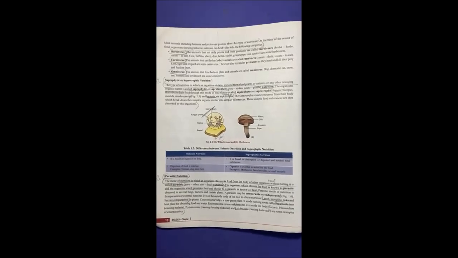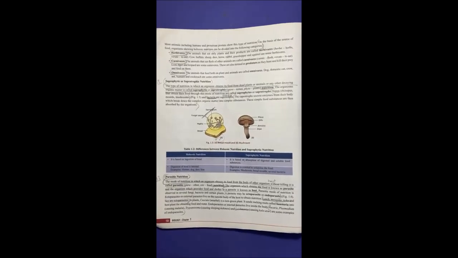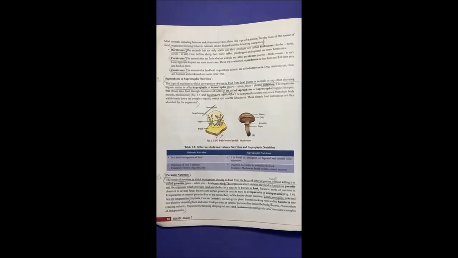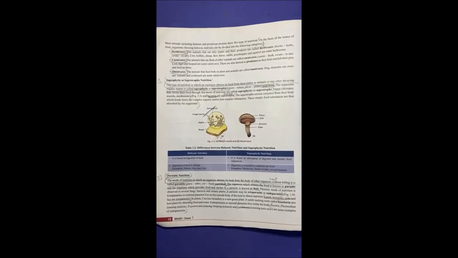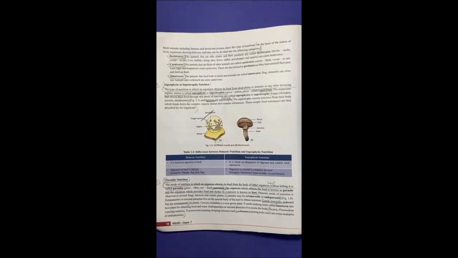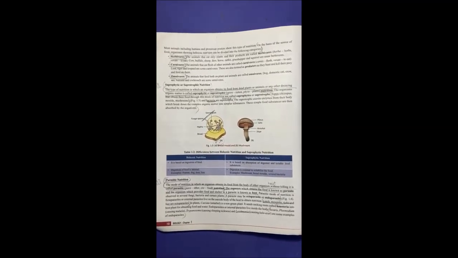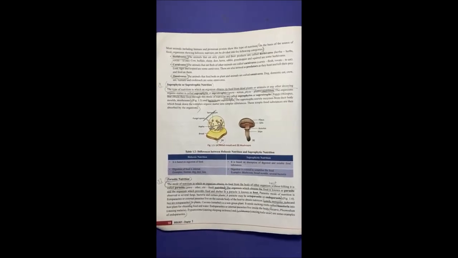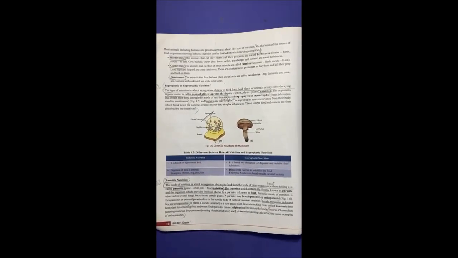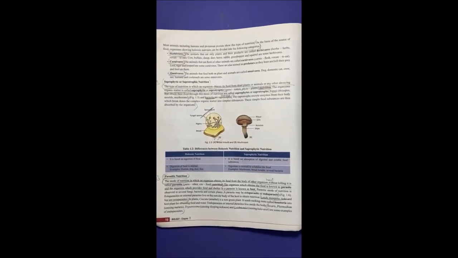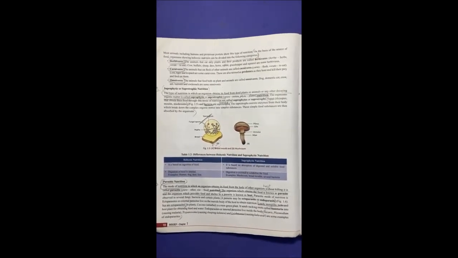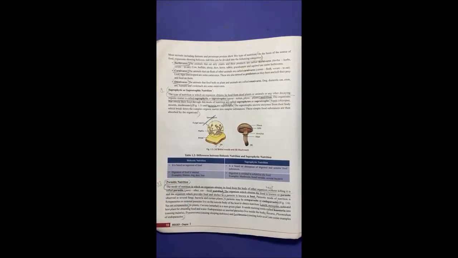For example, lice live on the human head or animals' hair, so they obtain shelter as well as food. They live on the body of the host, therefore they are complete parasites obtaining nutrition as well as shelter. But a mosquito is a partial parasite. It does not live on the body but it comes to obtain its food. This is the parasitic mode of nutrition. Some examples are leeches, which are ectoparasites, and roundworms, which are endoparasites that live inside the body.